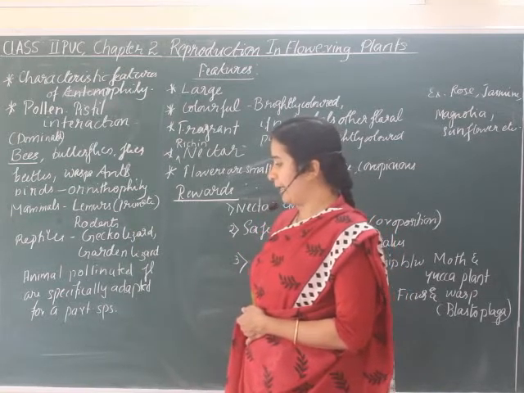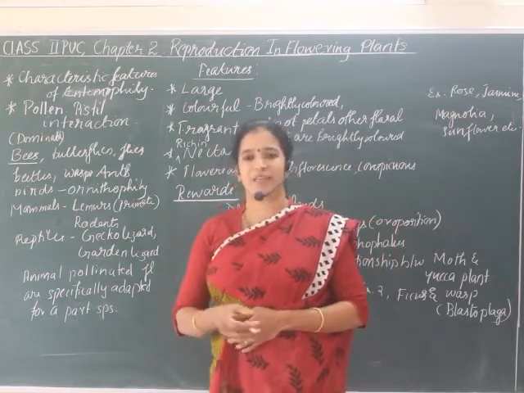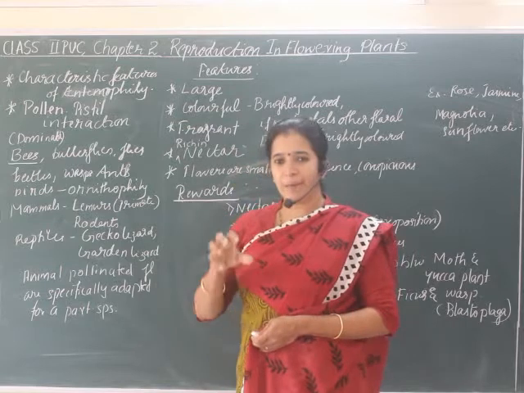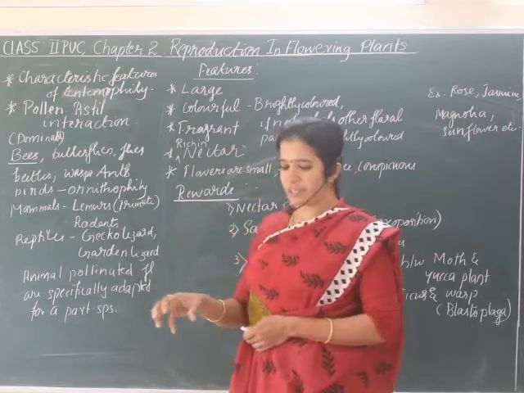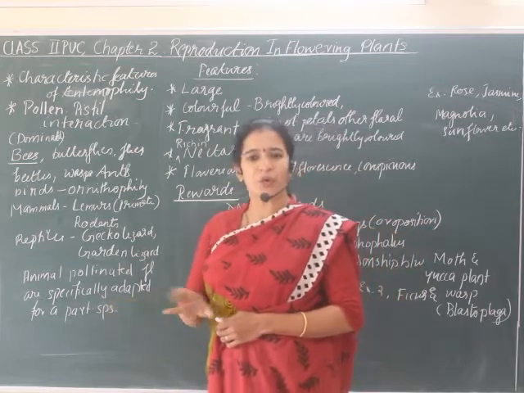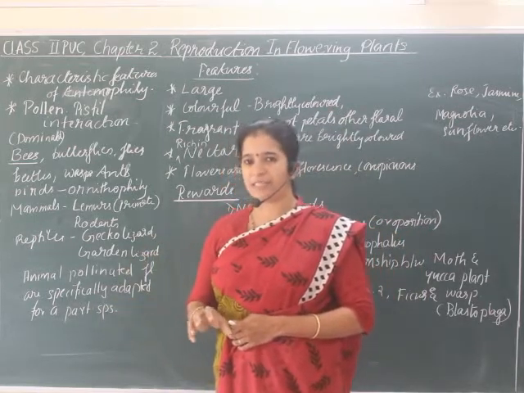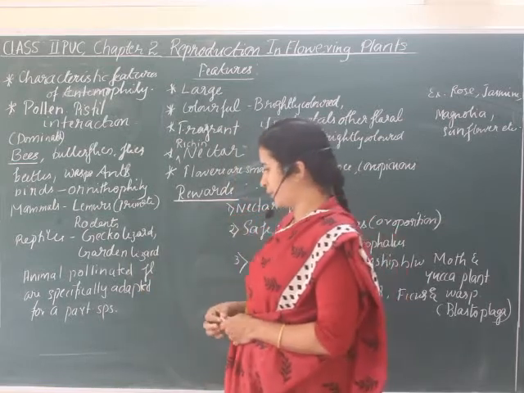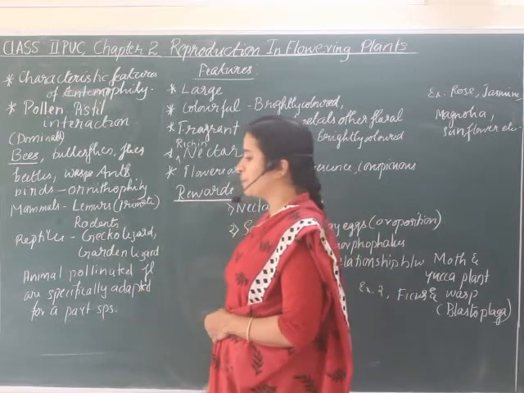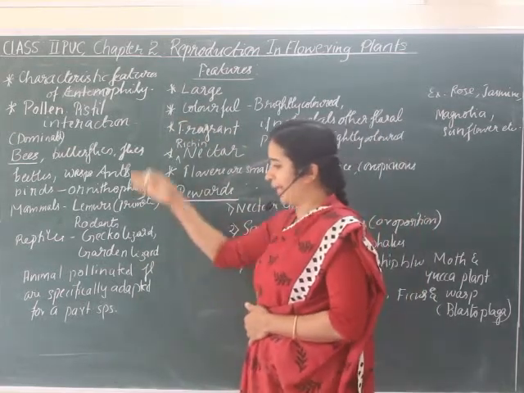Now remember that animal pollinated flowers are always specifically adapted for pollination by a particular species, because only that particular species can help with the pollination, no other species. So especially animal pollinated flowers are specifically adapted for a particular type of species. Okay, so these are the biotic agents.